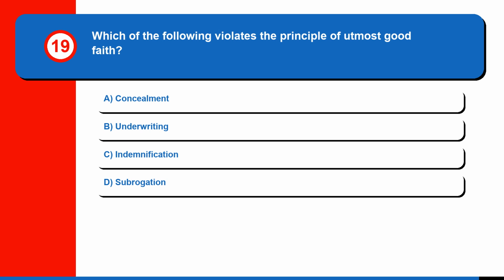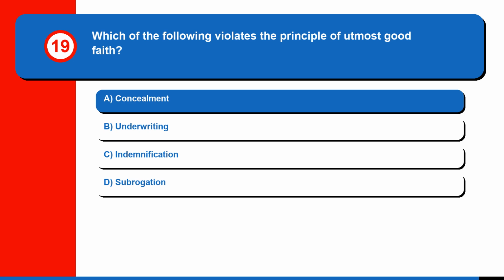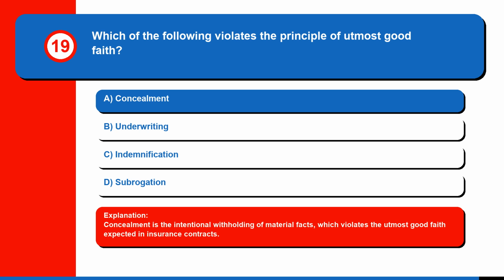Question 19. Which of the following violates the principle of utmost good faith? A. Concealment. B. Underwriting. C. Indemnification. Or D. Subrogation. The correct answer is A. Concealment. Concealment is the intentional withholding of material facts, which violates the utmost good faith expected in insurance contracts.